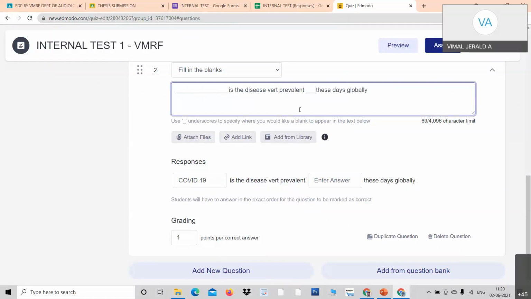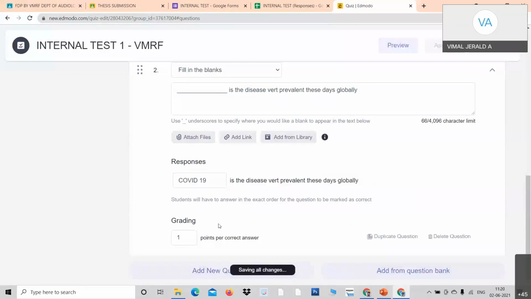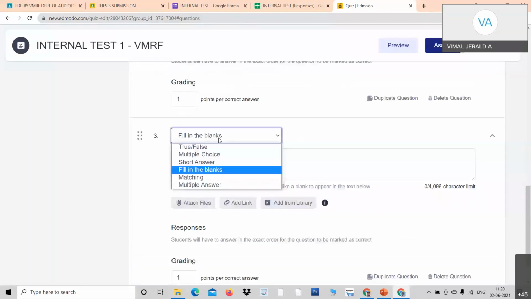And the next question, I go for the next question. Will it work? Yes, Professor, it will work. It will work even in between, at the end, anywhere you can have underline. I go to the next question. I've come to the next question. The next question I would like to go for short answer or match, true or false. I would like to go for true or false.